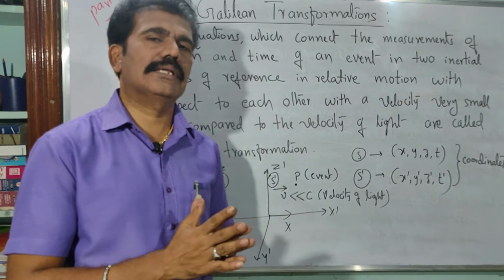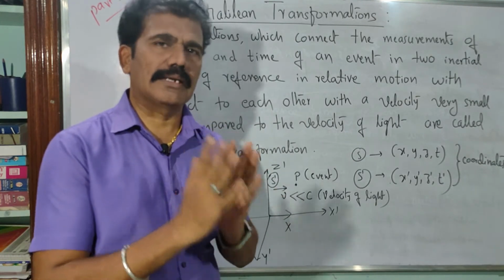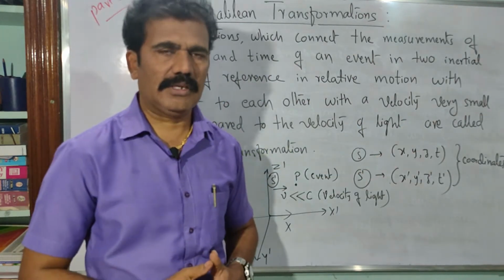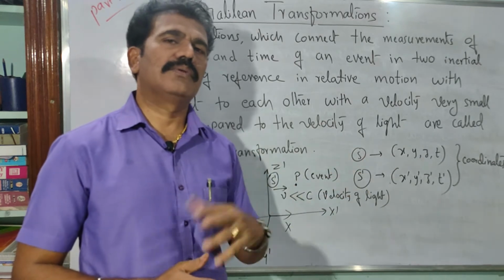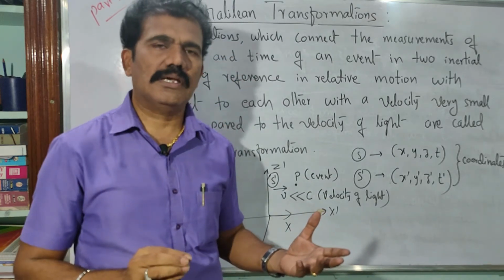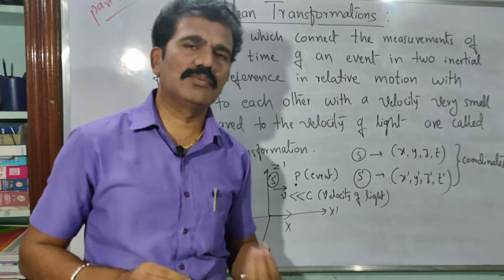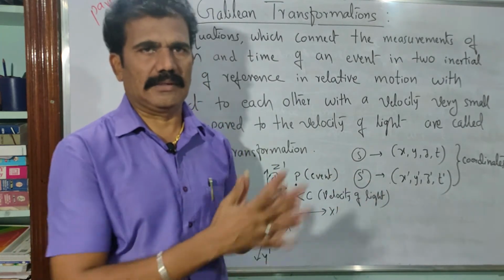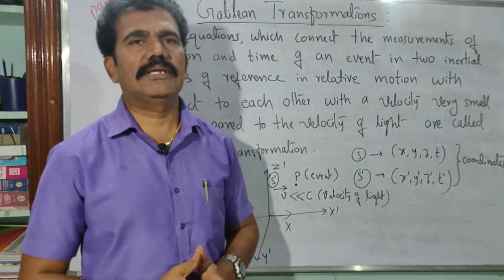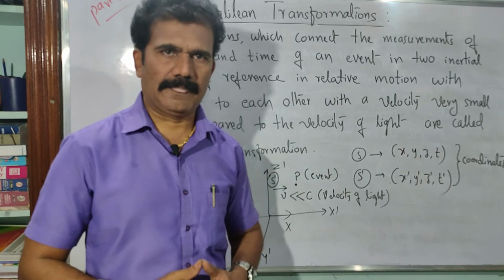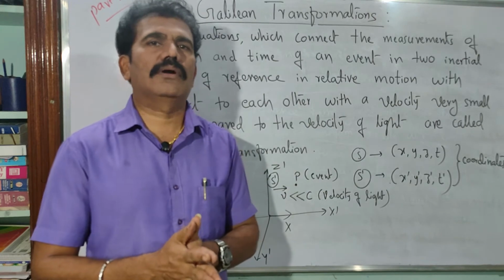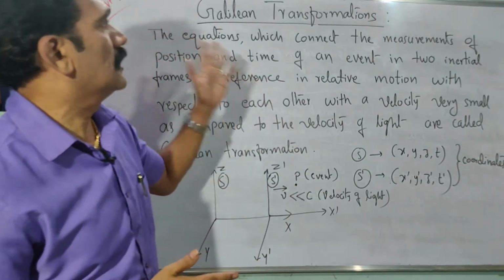Let us consider that one observer is at rest and the other observer is moving. One is at rest, measuring the event in space, and the same measurement is done by another observer who is moving in a particular direction, let us say along the x axis or y axis or z axis in general. For simplicity, consider the observer moving in one direction. You take both the measurements and then compare. Those comparison equations are the Galilean transformations.